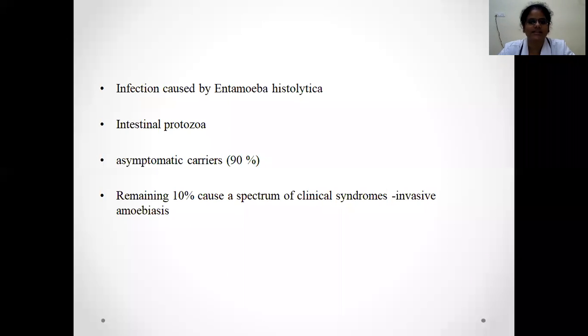It is an intestinal protozoan. In this infection, majority, 90% of the people having this infection, will be asymptomatic carriers. The remaining 10% will have invasive amoebiasis, a spectrum of clinical syndromes ranging from amoebic colitis, which can be followed by fulminant colitis, or it can also cause amoebic liver abscess.